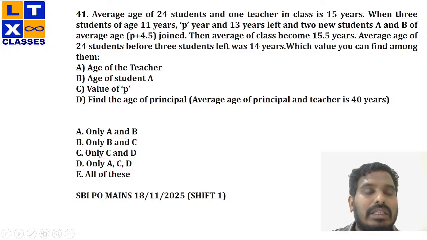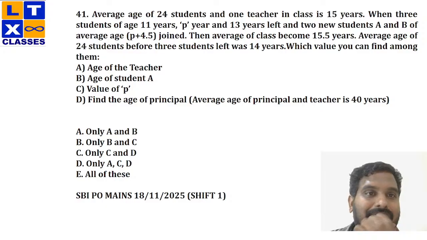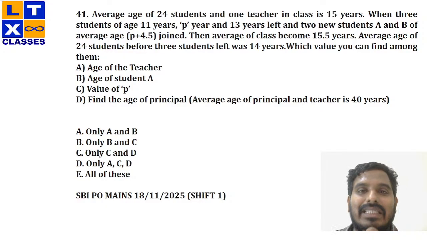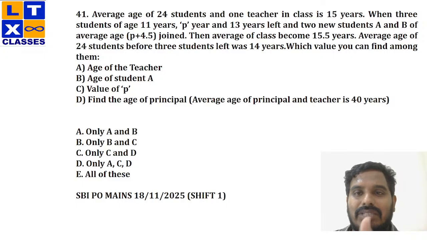Now, the average age of 24 students and one teacher in a class is 15 years. When three students of age 11 years, P years, and 13 years left, and two new students A and B of average age P plus 44.5 joined, then the average age of the class becomes 15.5 years. The average age of 24 students before three students left was 14 years. Find the value.